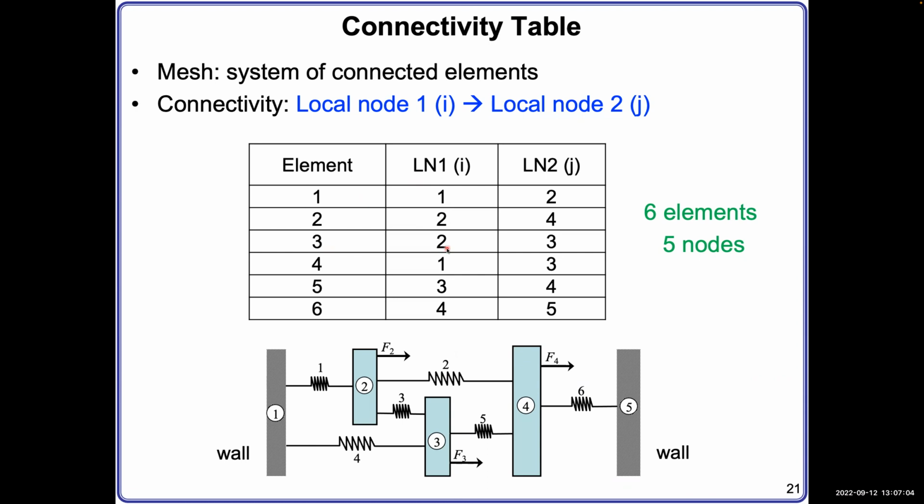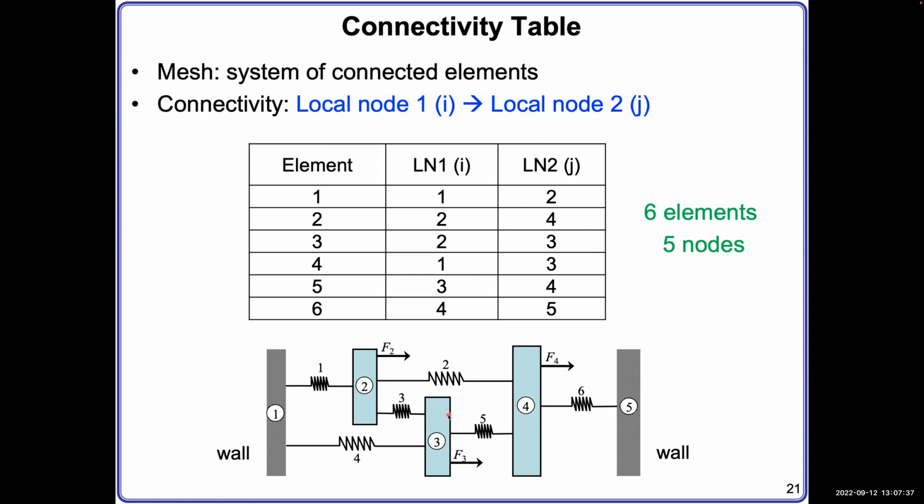Number 3 is element number 3, spring number 3: node 2 on the left, 3 on the right. Number 4, this one: 1 on the left, 3 on the right. Number 5: 3 left, 4 right. Number 6: 4 left, 5 right. I go through this in detail so that you get familiar with the way to construct this connectivity table.